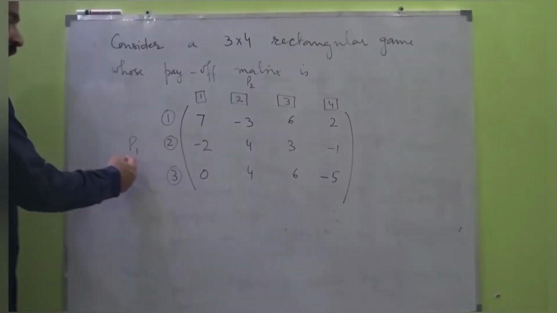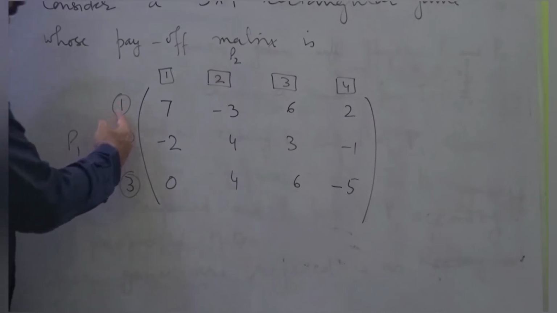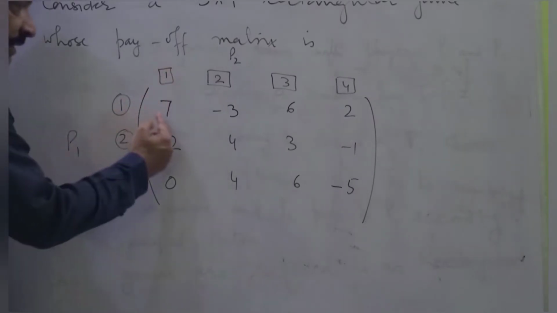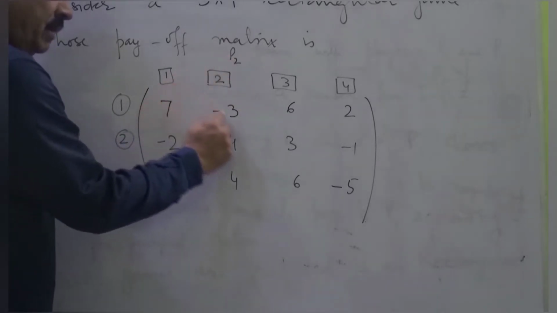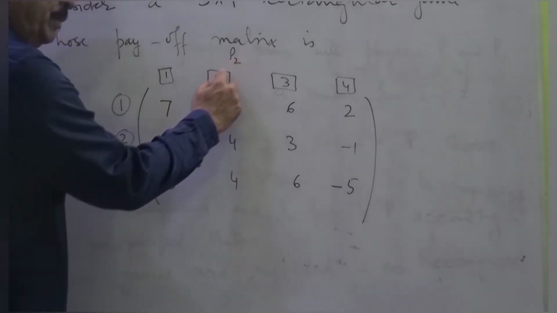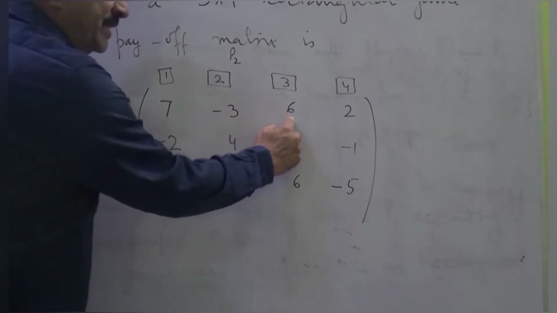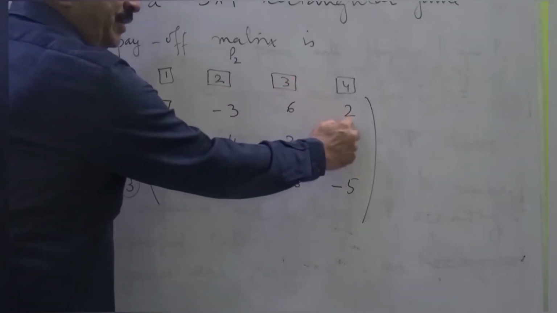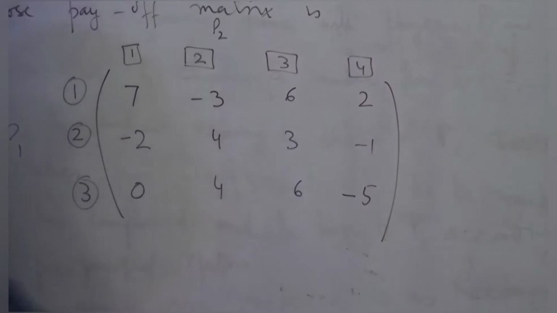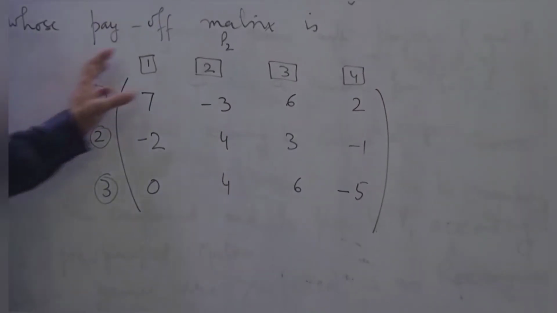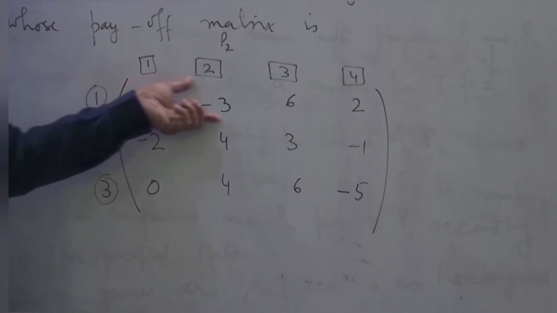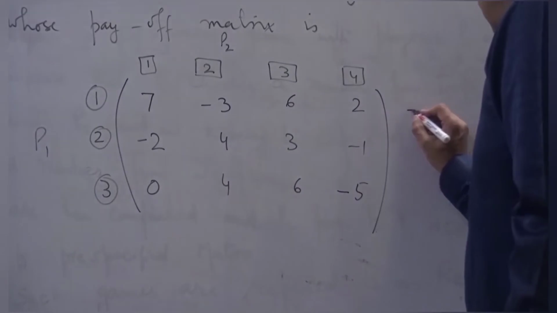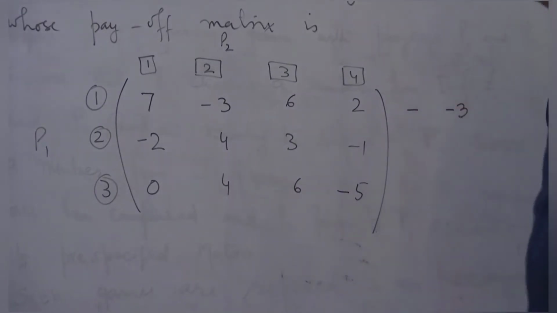If P1 chooses number 1, then P1 can get 7 units if P2 plays number 1, minus 3 units if P2 plays number 2, 6 units if P2 plays number 3, and 2 units if P2 plays number 4. Whatever P2 plays, if P1 plays number 1, then P1 is sure to get the minimum of all these, that is, minus 3 units.